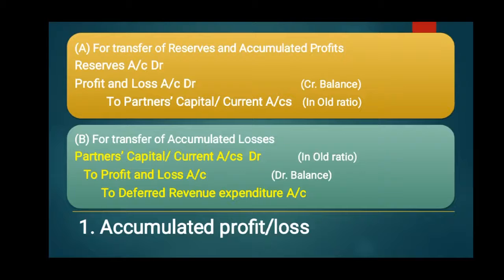Then next second entry is for transfer of accumulated losses because the losses are always having debit balance. So while distributing these losses among the partners, this should be credited. Partners capital account debit in old ratio to profit and loss account, this is debit balance, so it should be credited. To deferred revenue expenditure, if there is deferred revenue expenditure, it should also be credited.